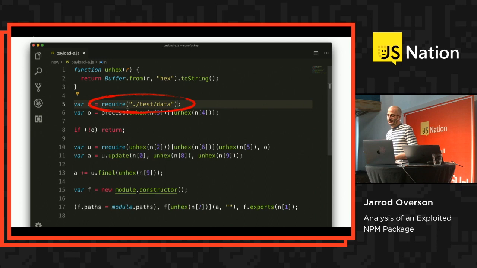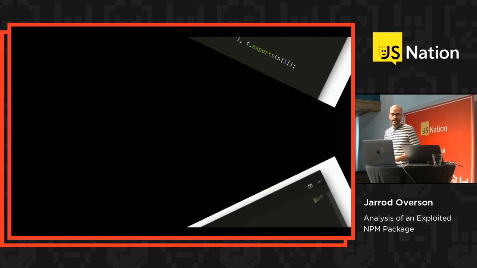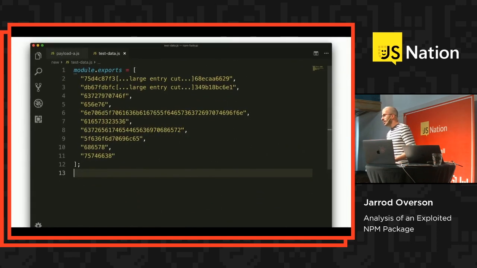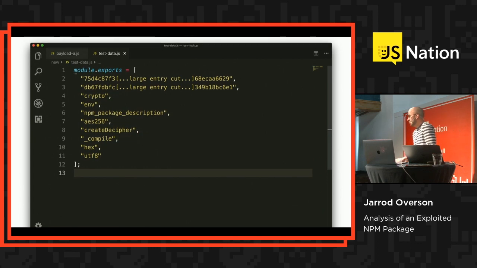This was present in the malicious payload and is just a list of strings. So these are all the hexadecimal strings. The first two are very, very large. I've cut them there. When you try to unhex them, you just get binary data. They're not that useful for us right now. The rest of the stuff, though, is pretty useful to see.